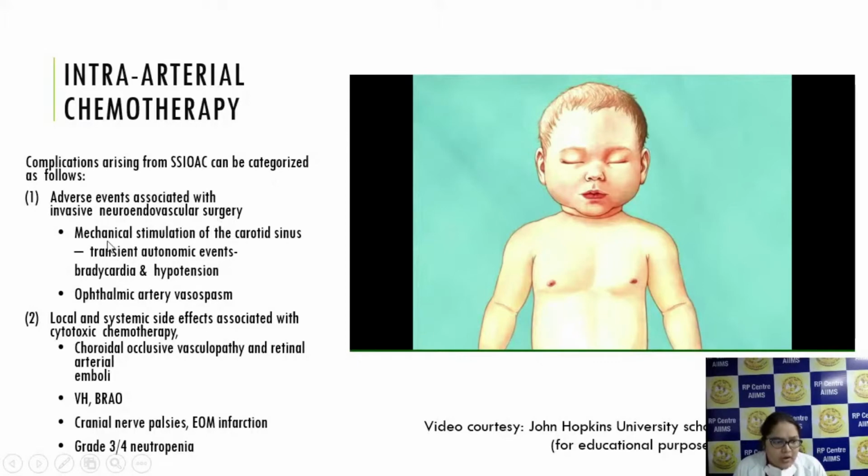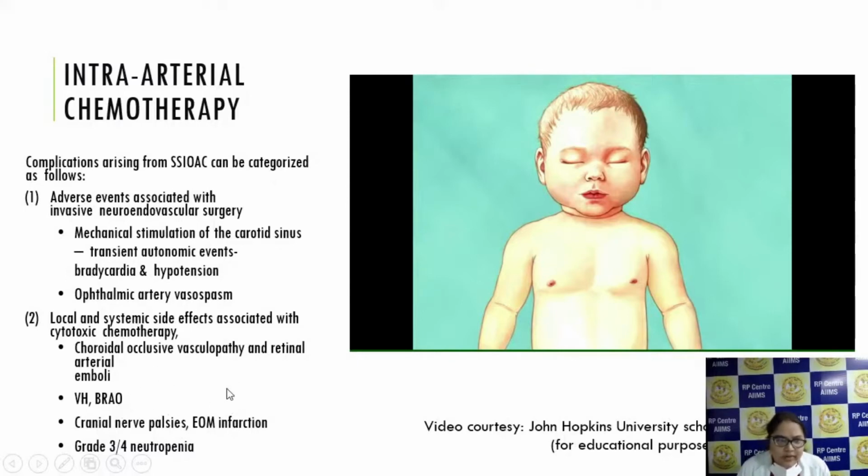If it causes stimulation to the carotid sinus, then transient autonomic events can occur, such as bradycardia and hypotension. Ophthalmic artery vasospasm can also be seen in some cases. Other side effects are choroidal occlusive vasculopathy and retinal artery emboli. Vitreous hemorrhage, BRAO and cranial palsy can also be seen.